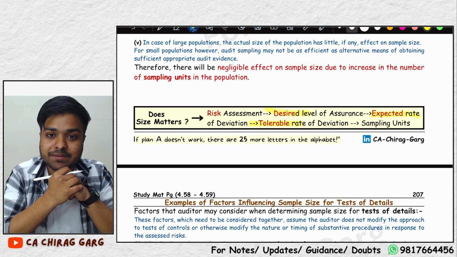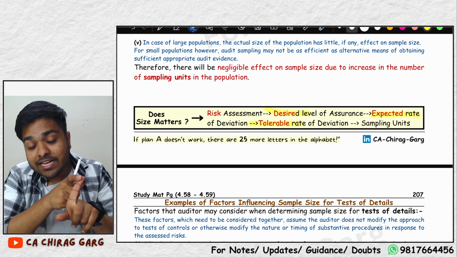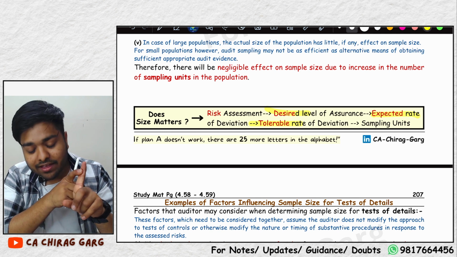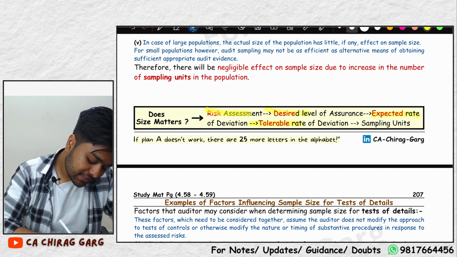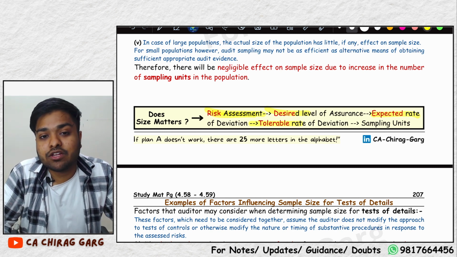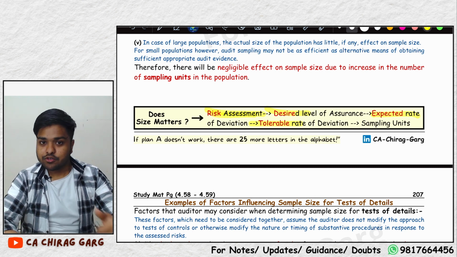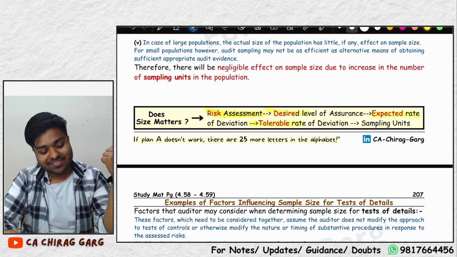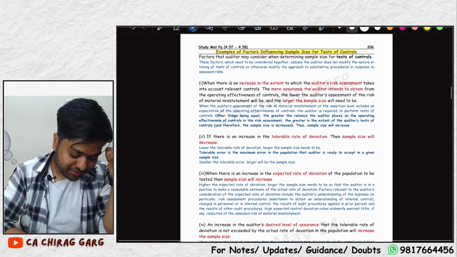Do you understand? So does size matter? Yes. On what? Expectations, deviation, desire, tolerance, and on risk assessment. If the risk assessed by the auditor is high, you should take a larger sample size. Will you remember this now? Sir, we'll remember this now. We'll score full 5 marks if this comes in exams.